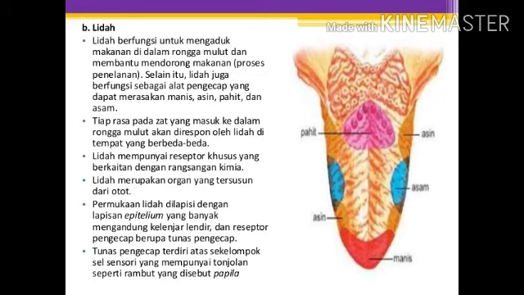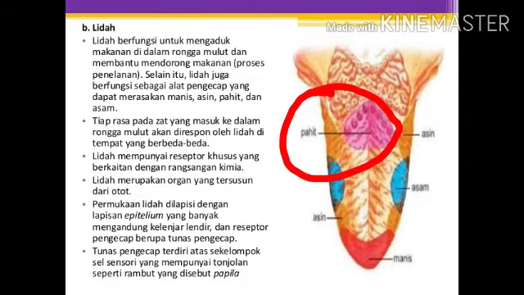Each taste of a substance that enters the oral cavity will be responded to by the tongue in different places. The location of each taste is different. The first, salty taste, the front edge of the tongue. The second, sweet taste, the tip of the tongue. Sour taste, side of the tongue. And the last, bitter taste, the back of the tongue or base of the tongue.